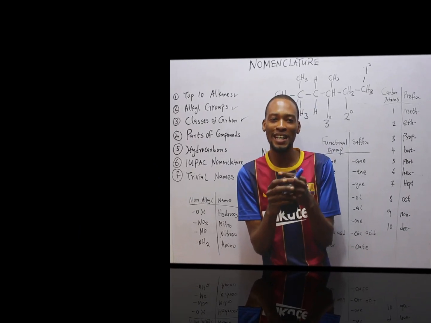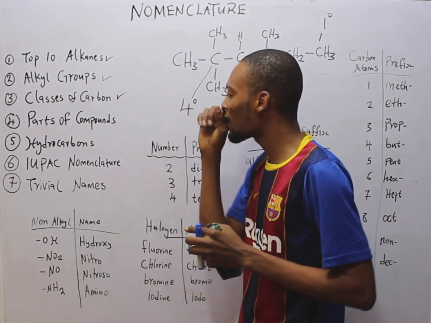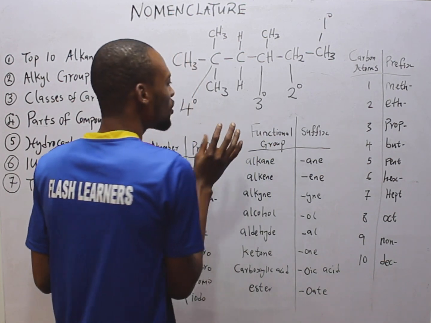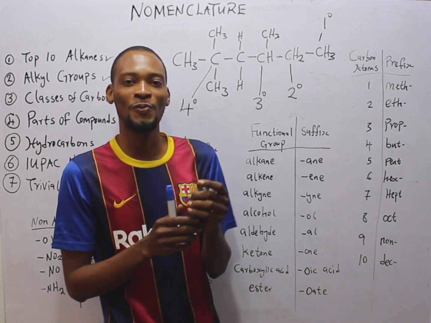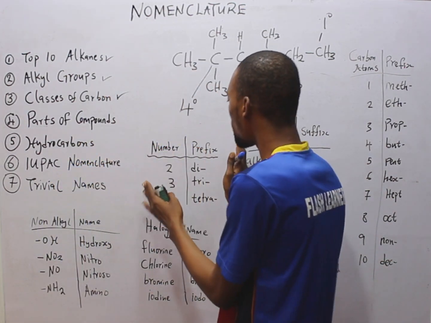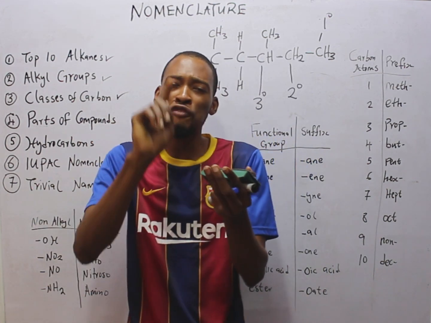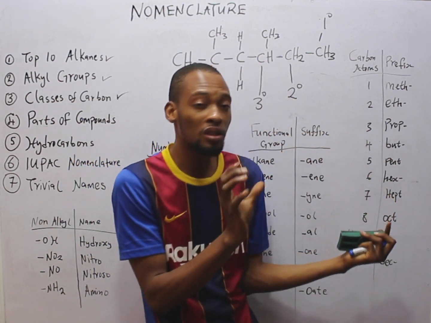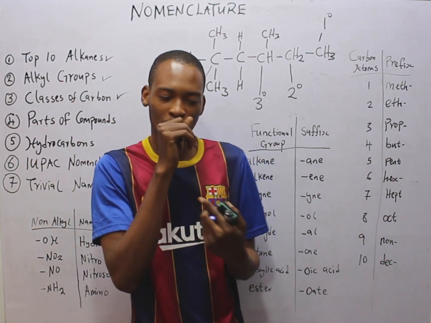We are one step closer to actually naming of organic compounds. And also, the knowledge of these parts will either make or mar your career in nomenclature. Another thing you should note is that to understand these parts properly, you need to have watched my video on homologous series, functional group, and alkyl group. If you understand this part very well without that video, fine. Otherwise, you need to watch the video.